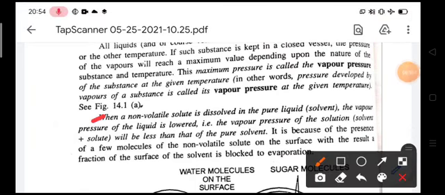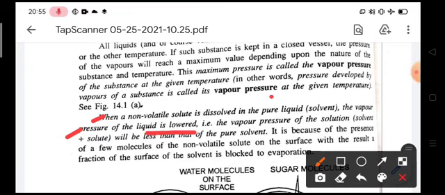Next, when a non-volatile solute is dissolved in a pure liquid, the vapor pressure of the liquid is lowered. That is, the vapor pressure of the solvent is lowered.